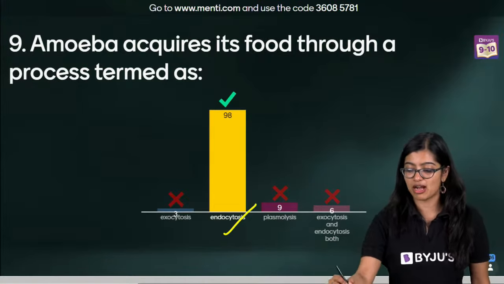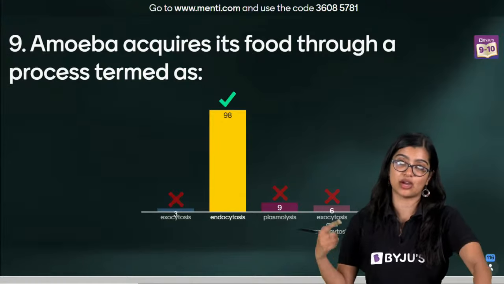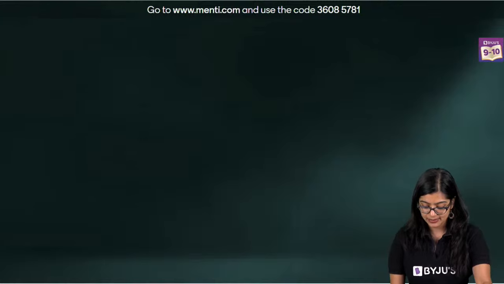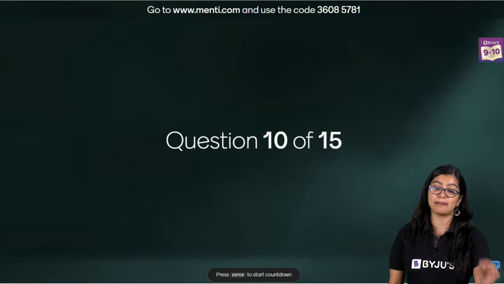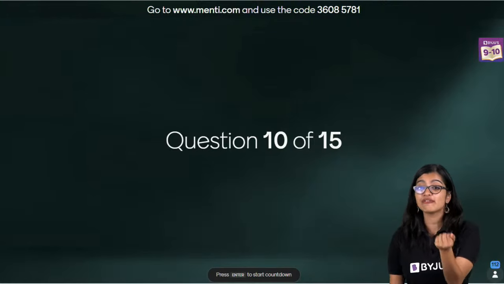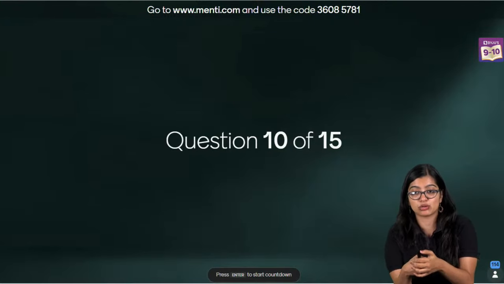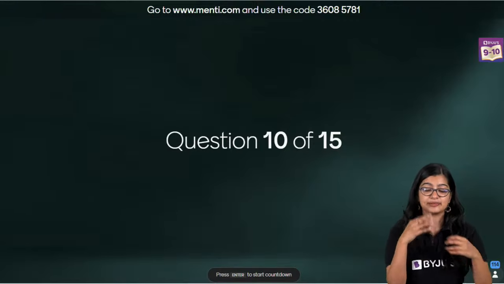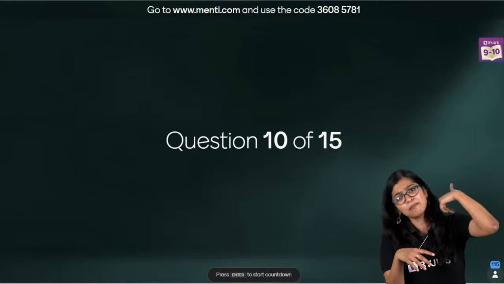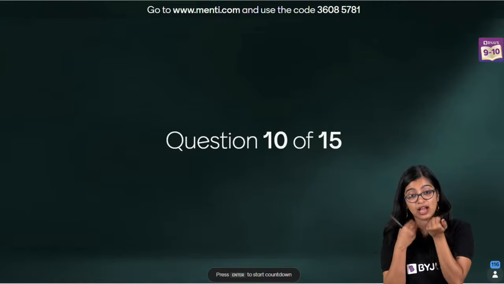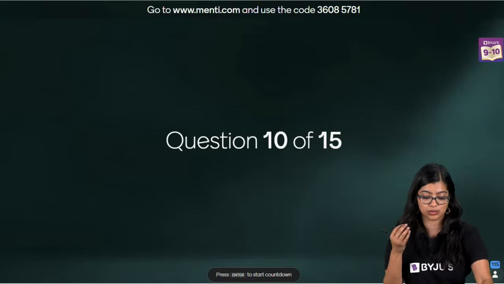Very good. Amoeba acquires its food by engulfing, which I also gave in my explanation, by the process of endocytosis. Now moving on to question number 10. See, we are saying how it obtains its food. Obtaining food or getting the food is by endocytosis, right? But if you talk about the whole process, yes, exocytosis is a part. But when you just talk about obtaining and getting the food, that is endocytosis.